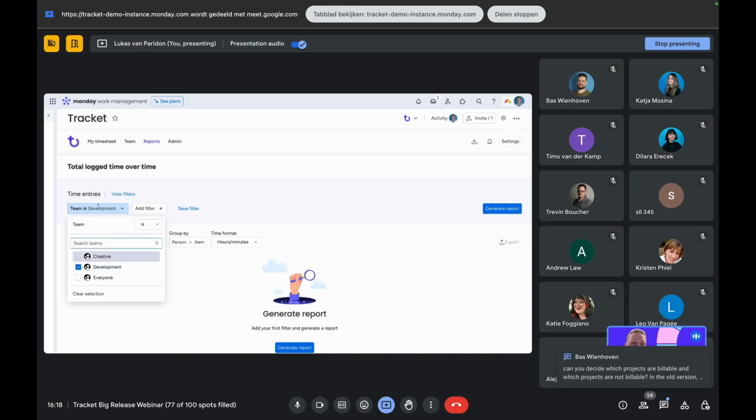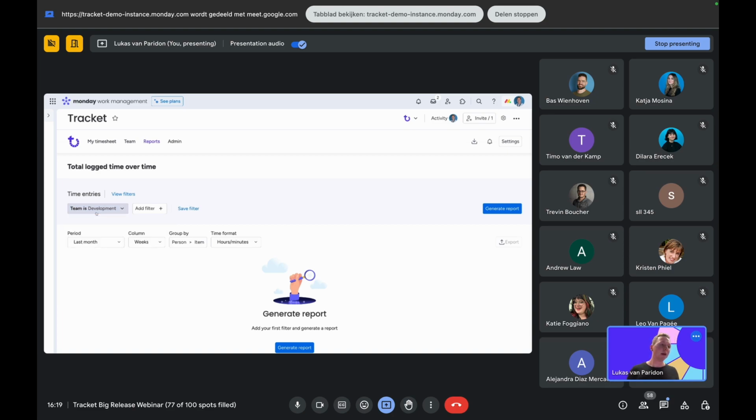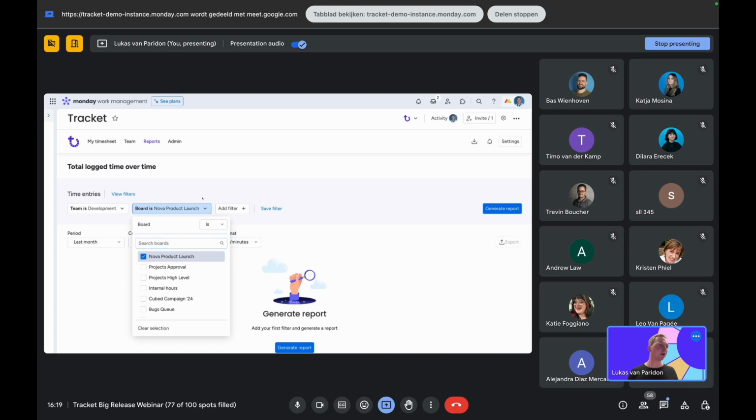This is one difference already, because now you can select multiple teams. The reason being is that team is now listed as an option to select from the time entry template. So you can combine teams easily, but also just limit it to one team. And maybe we want to do development and then one project. So here a project represents a board. So we do this project, okay.